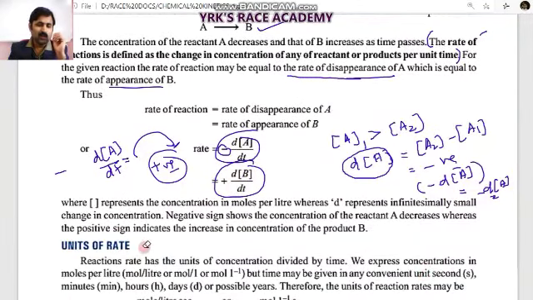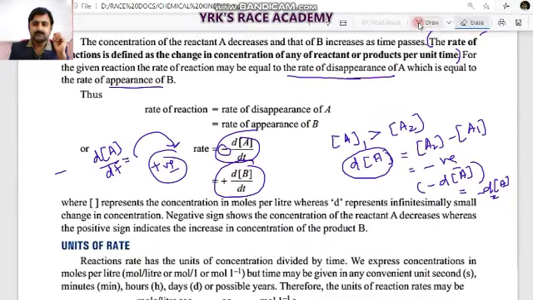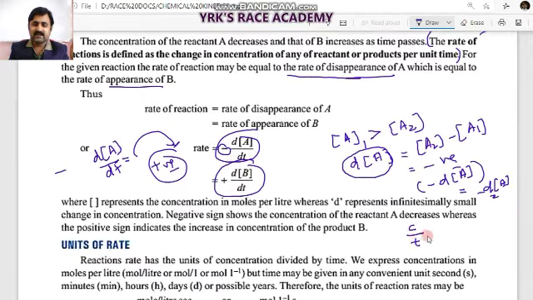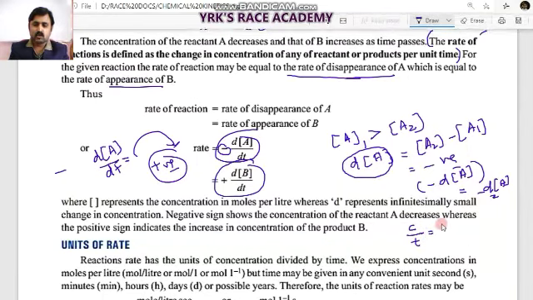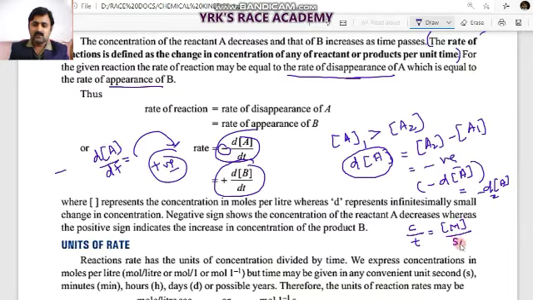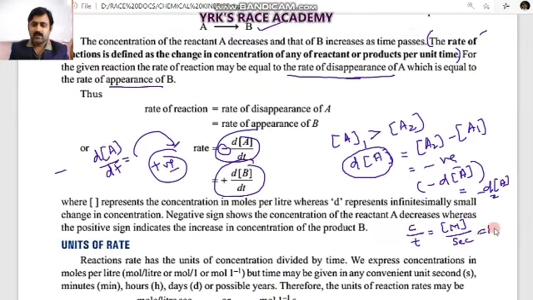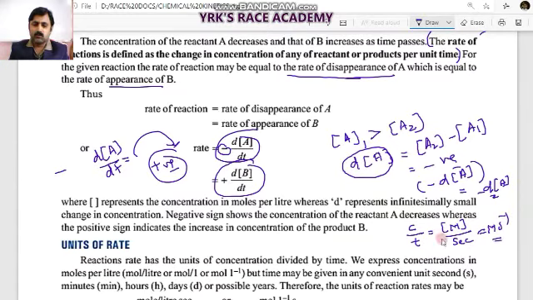Now you will see what the units of the rate of the reaction are. The reaction rate has units of concentration divided by time. Simply, the rate is nothing but C by T, where C is the concentration. If we express the concentration in molarity and the time in seconds, then it will be molarity per second, or moles per liter per second. So moles per liter per second is the unit for this.